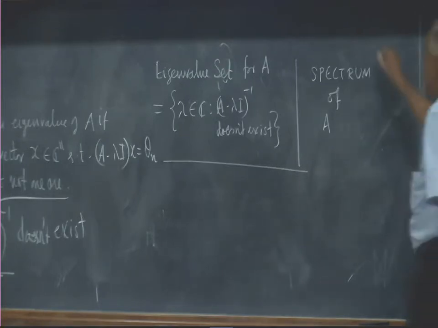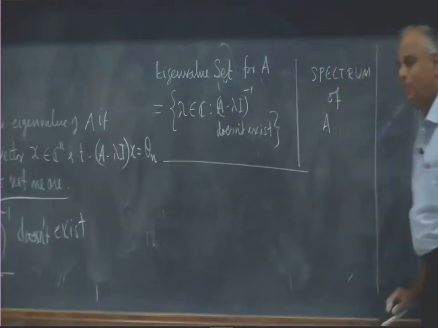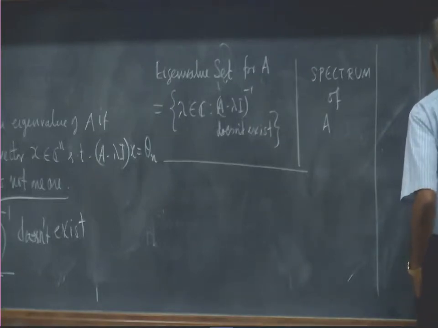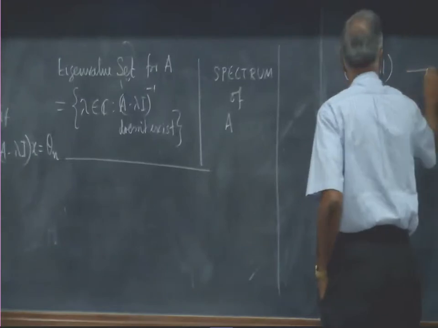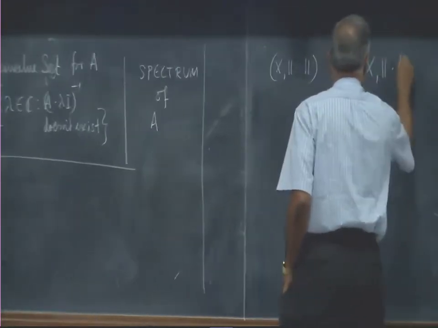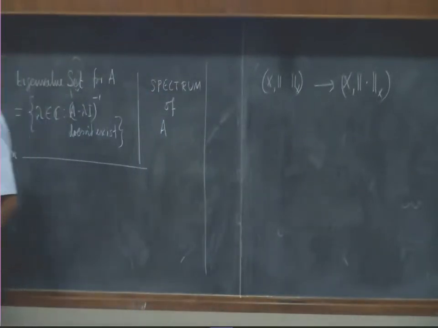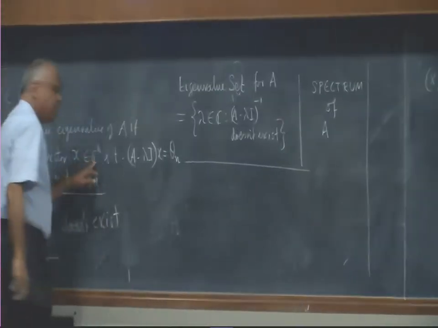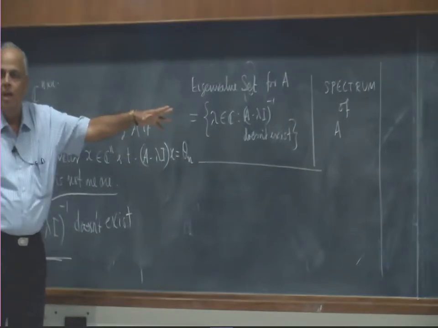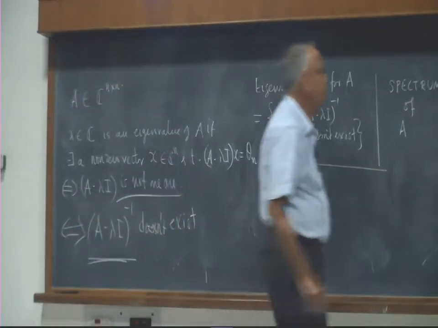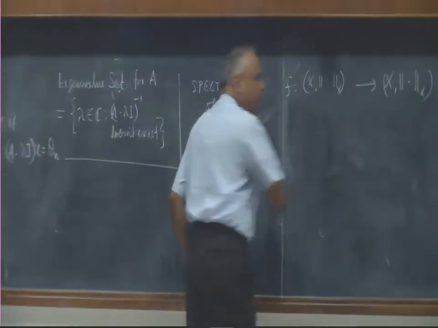Now what we want to do is look at a similar situation in a general Banach space. So I have a Banach space. In place of Cn, the vectors which were in Cn, I am taking a Banach space, and in place of a matrix transformation, I am taking a transformation.